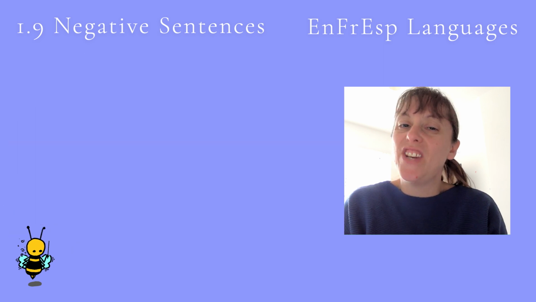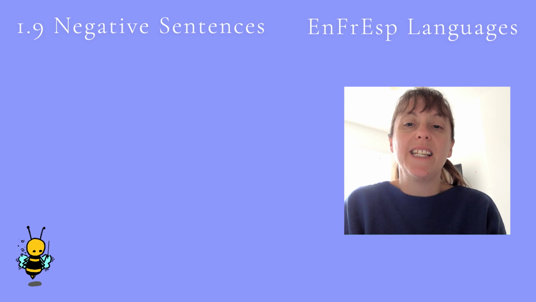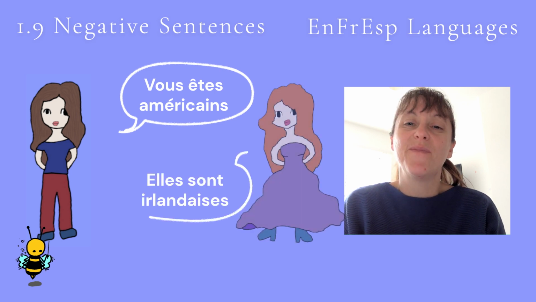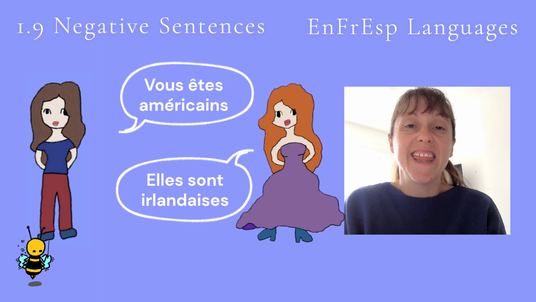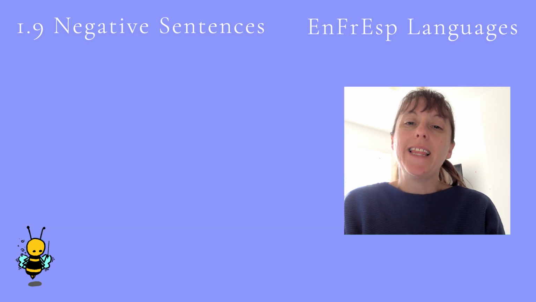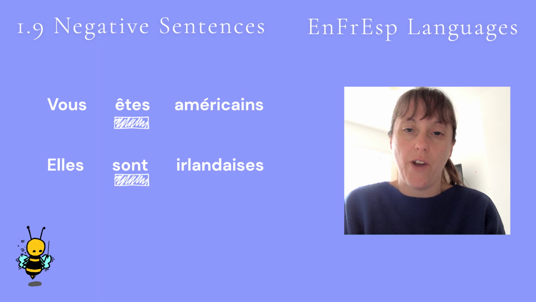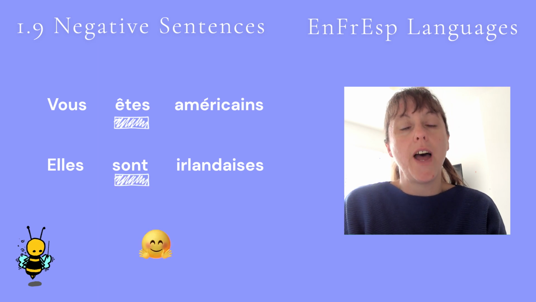As mentioned, in video 1.8, we looked at how to say nationalities. For example, Vous êtes américain, you are American, and Elles sont irlandaises, they are Irish. To make these sentences negative, we again find the verb, which is êtes in the first phrase and sont in the second phrase, and we hug the verb with ne and pas.